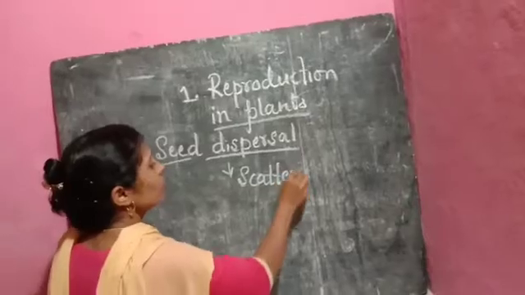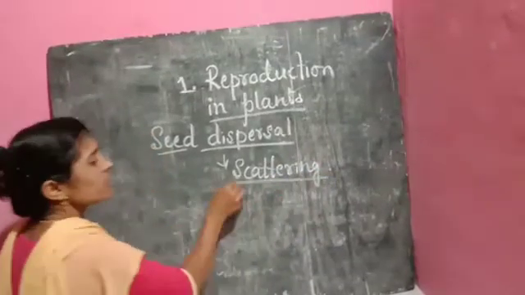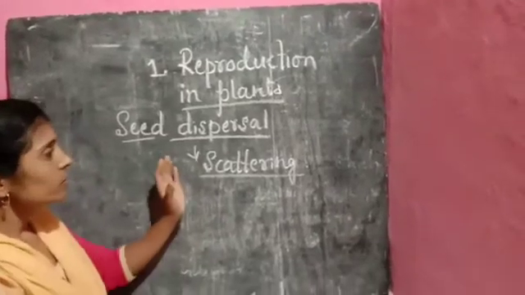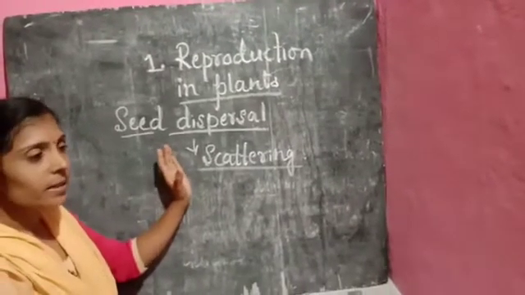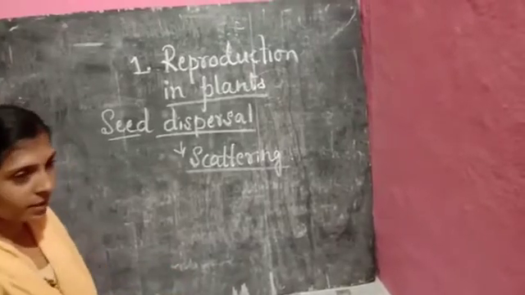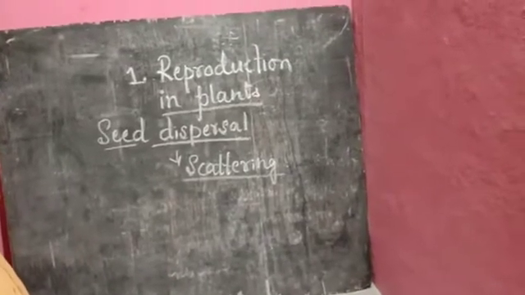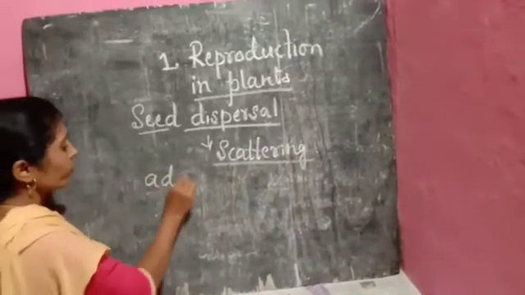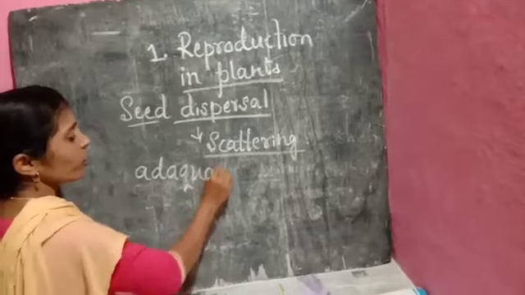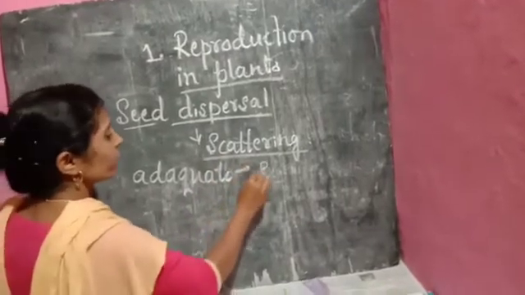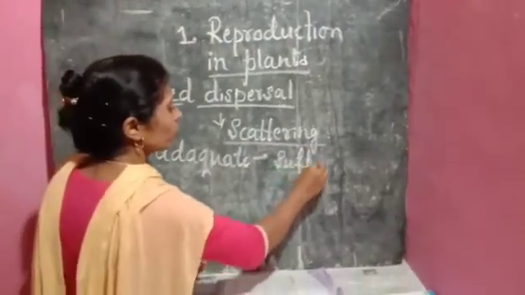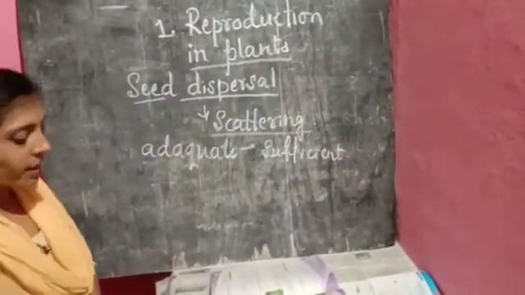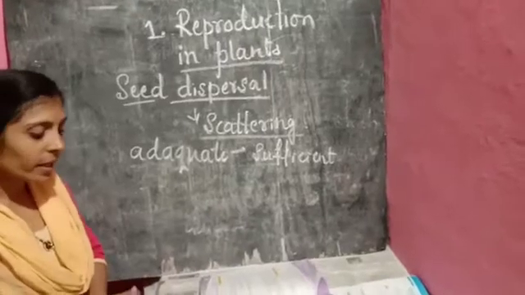Okay, so now see here, as we have studied in the first video, the seed needs an adequate amount of sunlight and water to grow into a healthy plant. Adequate, here is one more new word for you. What's the meaning of adequate? Adequate here means sufficient. Okay, adequate. So they need an adequate amount of sunlight, air and water to grow into a healthy plant.